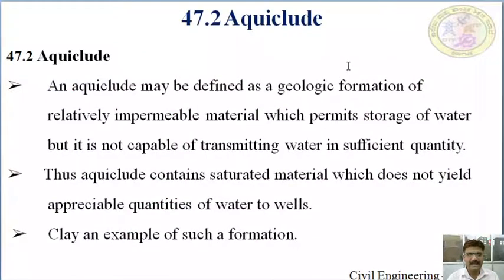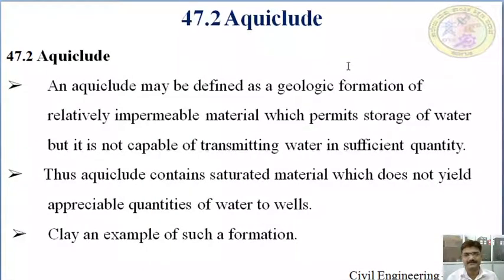Now, what is an aquiclude? It is a geological formation of relatively impermeable material which permits storage, means it contains or gets deposition of water, but is not capable of transmitting water in sufficient quantity.